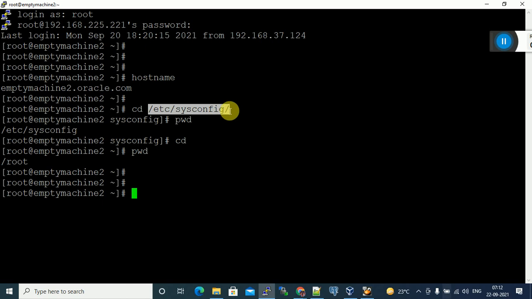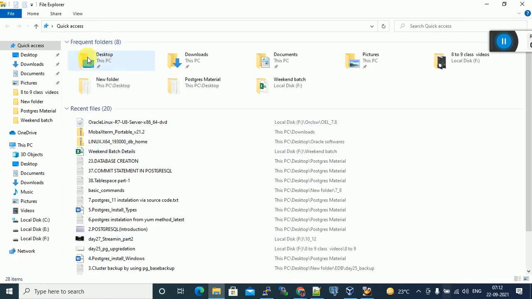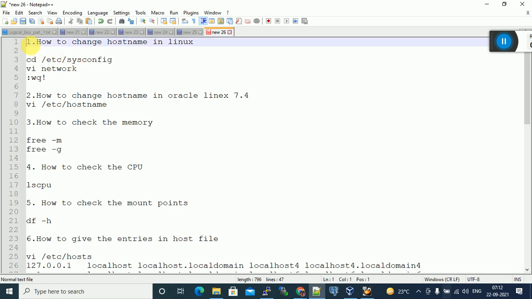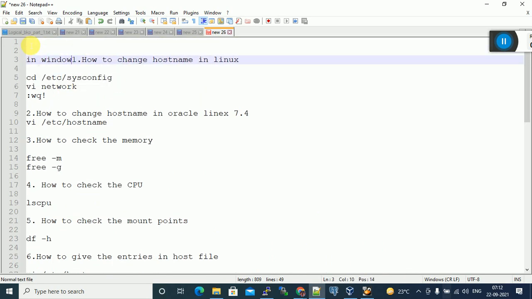cd means change directory from one directory. Suppose in Windows, these are folders. In the same way, in case of Linux we call them directories. In Windows, you know Windows. What are folders? Folders are equivalent to directories in Linux. That's it. What is the use of folders in Windows? Tell me anyone.